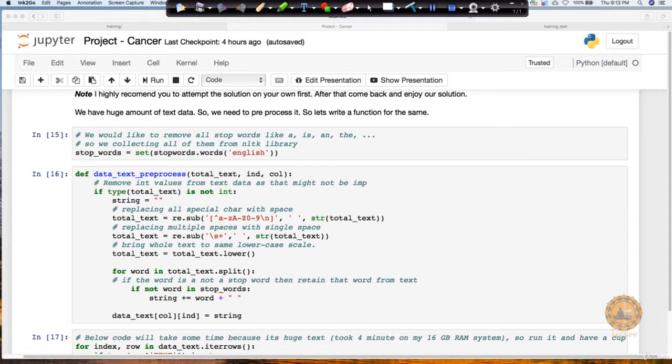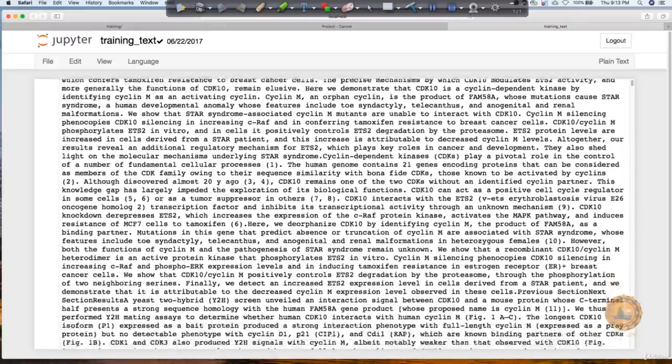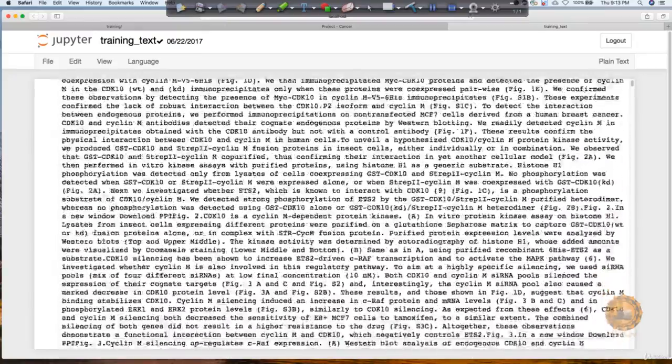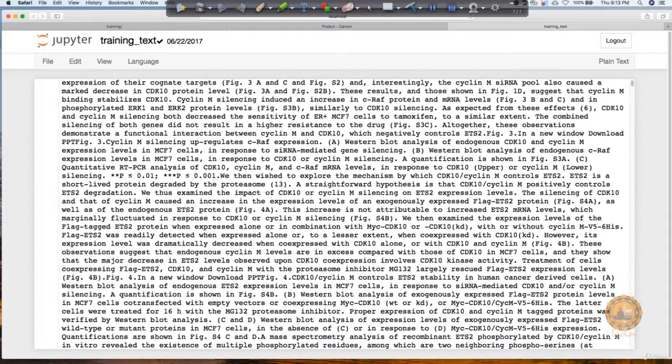The problem is, if you remember my data, we do have text data, right? If you do remember, we have even loaded this file. We have ID comma text, and I told you that this text is nothing but a research paper. Can you see that? It's a huge text. Now I cannot feed this kind of paragraph text to my machine learning algorithm. If you have gone through the NLP sections in the machine learning topic, you might have learned how to process it. So we are going to use that.